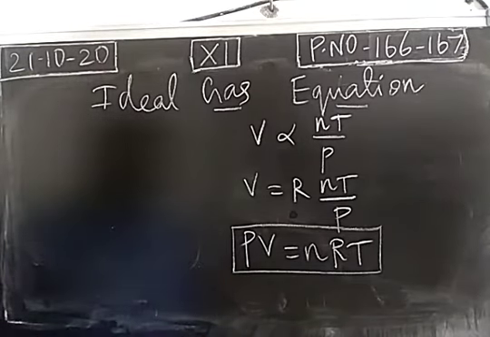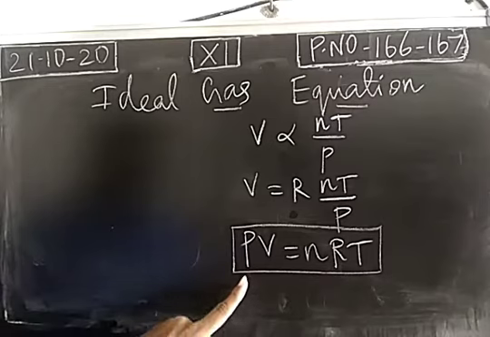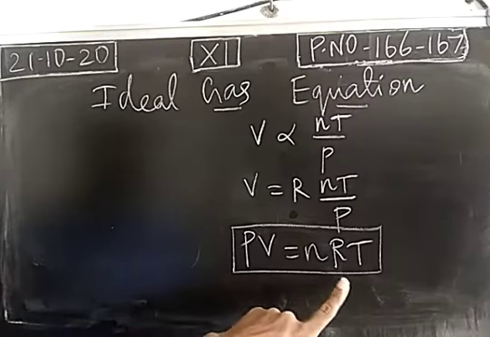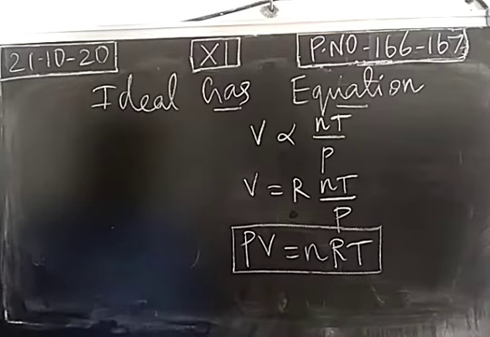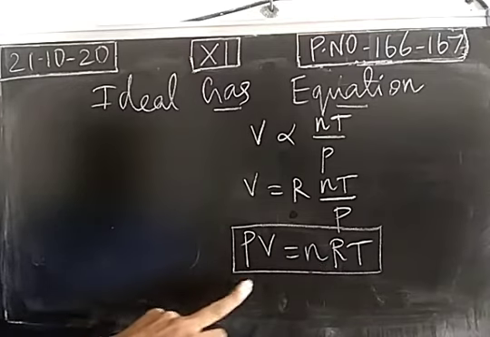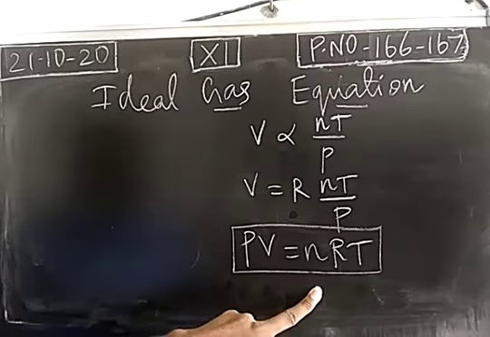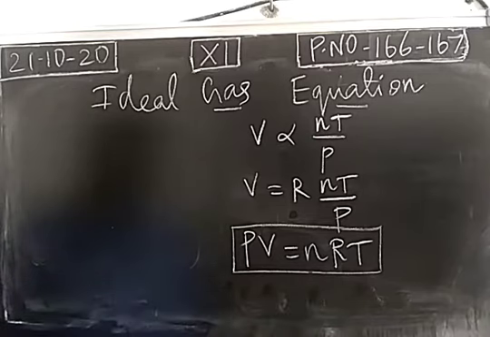So in the ideal gas equation, four parameters are used: pressure, volume, number of moles and temperature. The pressure of the gas, the volume of the gas, how much temperature is maintained, and how many moles of gaseous molecules are present. And this will be a constant, the proportionality constant or gas constant.